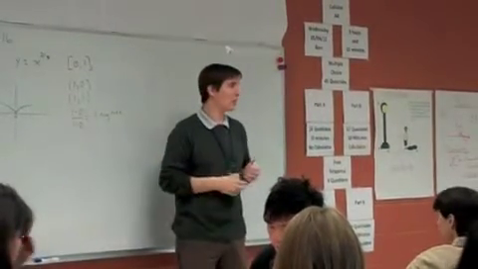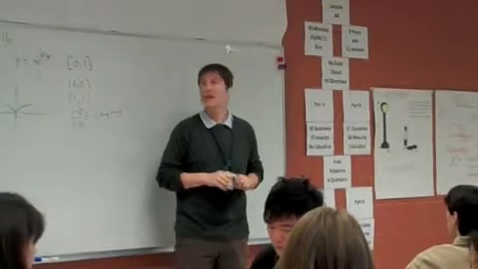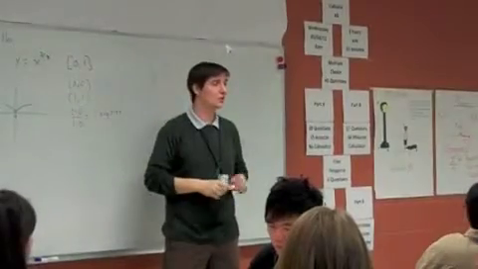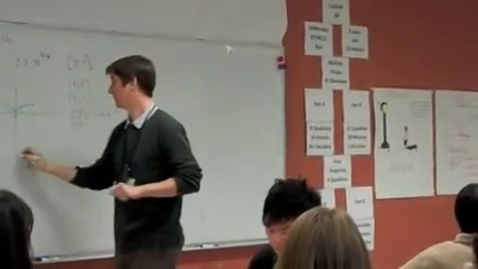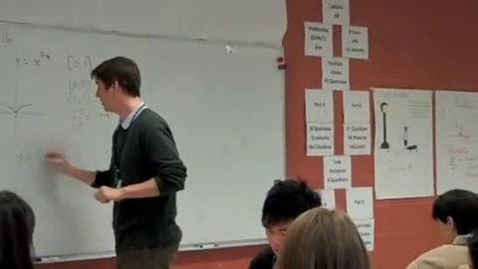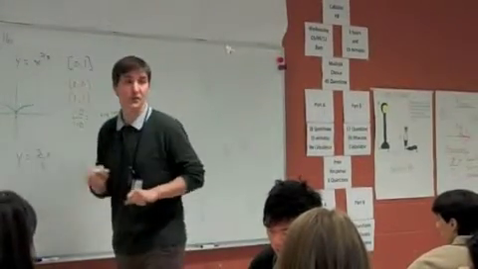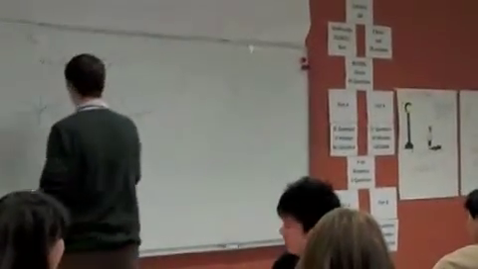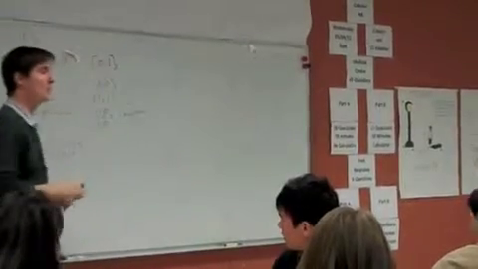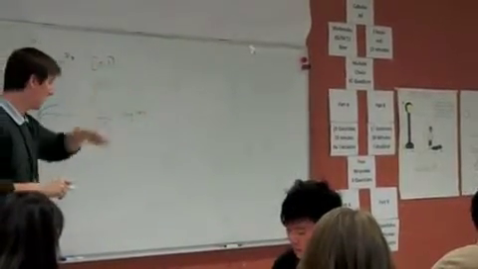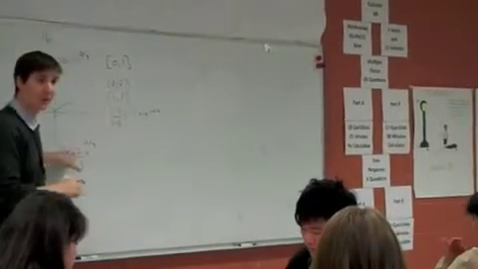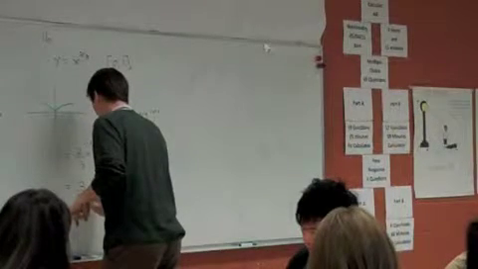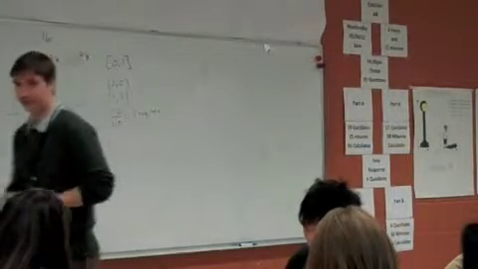So what can I do now to figure out where that point is? Take the derivative of the function, x to the 2/3. What's the derivative of x to the 2/3? y prime equals 2/3 x to the 2/3 minus 3/3 is? Yes, x to the negative 1/3. I don't like the way this is written. What do I do with negative exponents? Flip it. This is on top, this is on bottom. So this is the same as 2 over 3x to the 1/3.